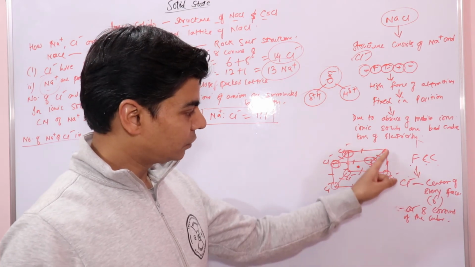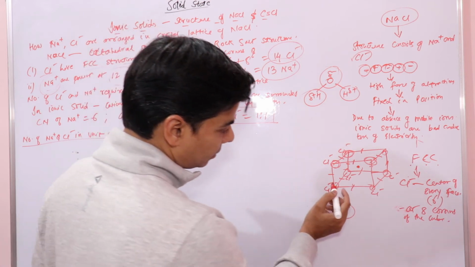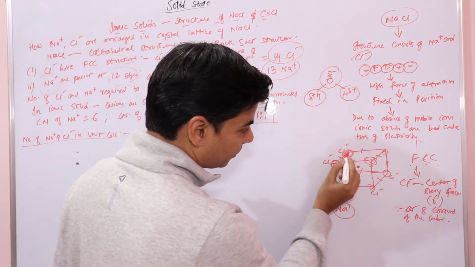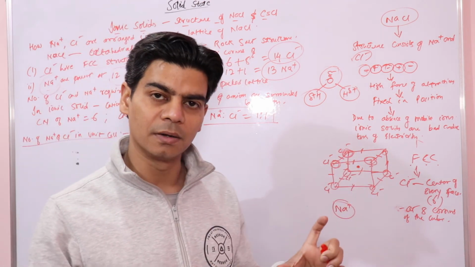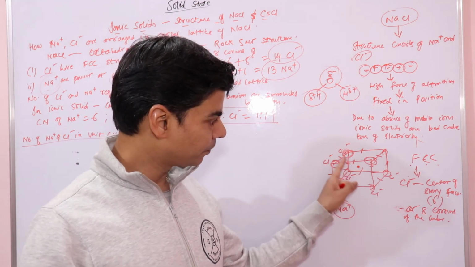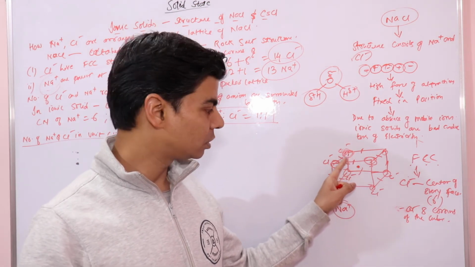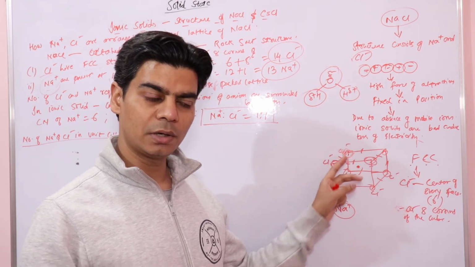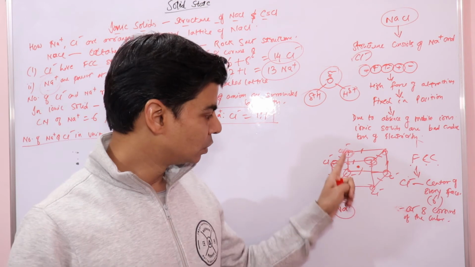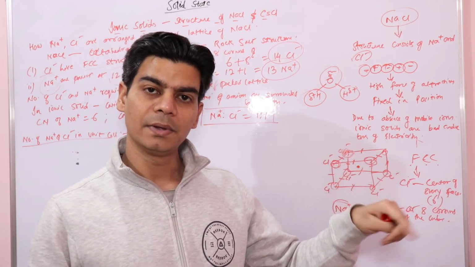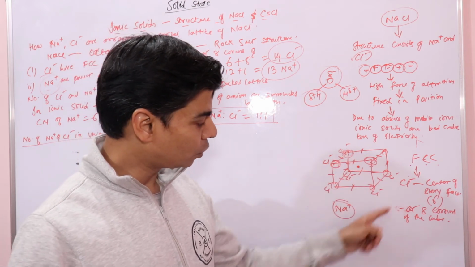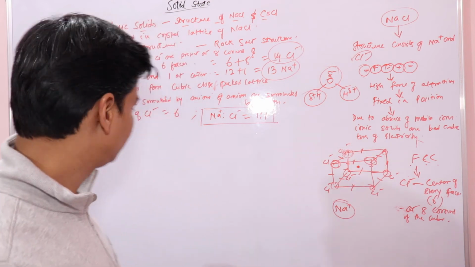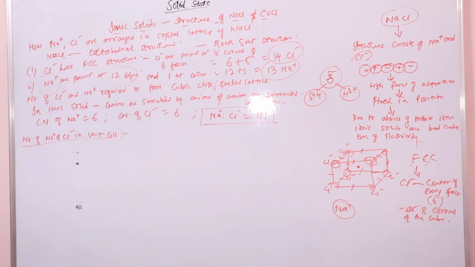If you look at this corner, this particular chloride ion at the corner would be touching 8 other unit cells. So this chloride ion is shared by 8 unit cells. How much of this chloride ion belongs to this unit cell? 1/8.